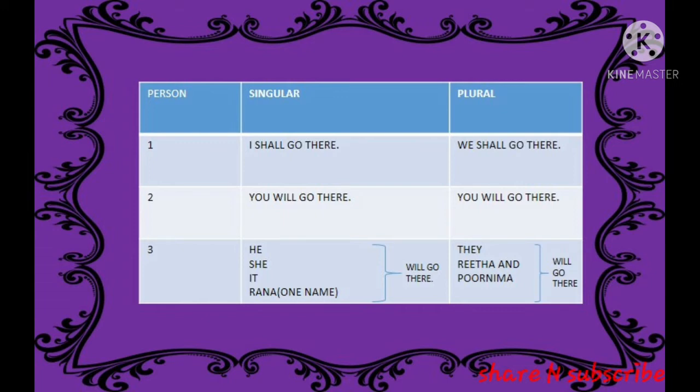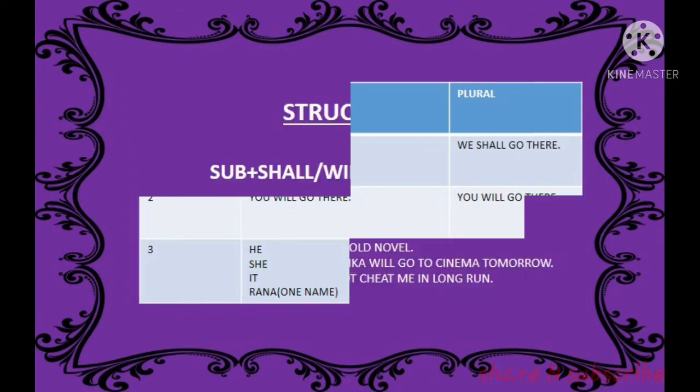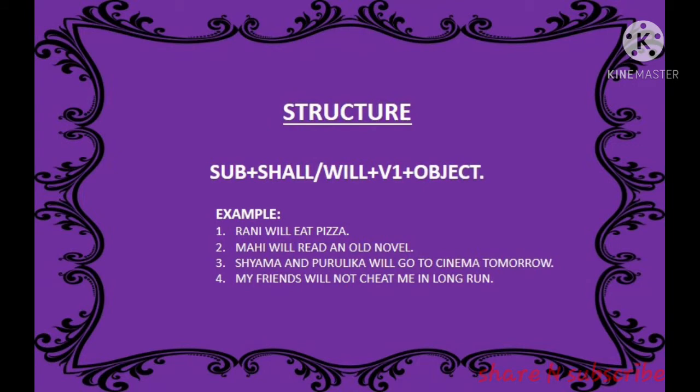Now coming to the next. Here we are looking at the structure. What is the structure of simple future tense? Affirmative sentence: subject plus shall or will plus V1 plus object. Let's see the examples one by one. Rani will eat pizza. Here after will we are using V1. Mahi will read an old novel. So will plus V1, that is read.